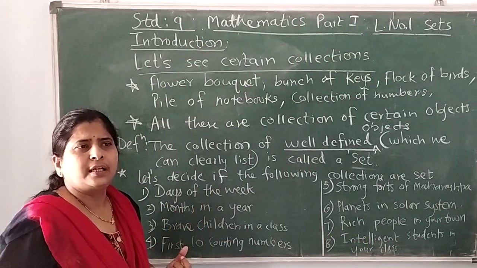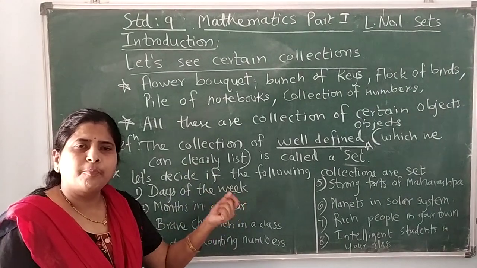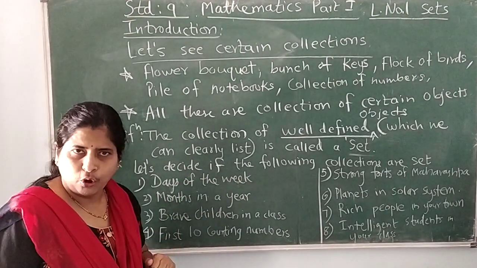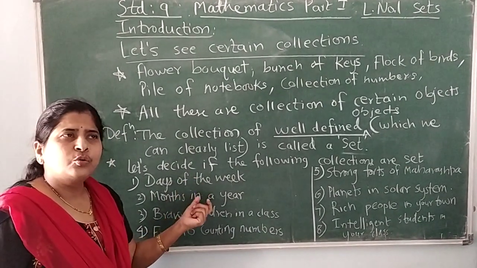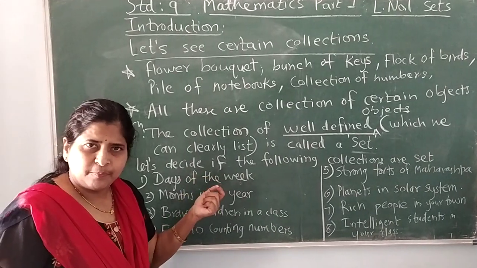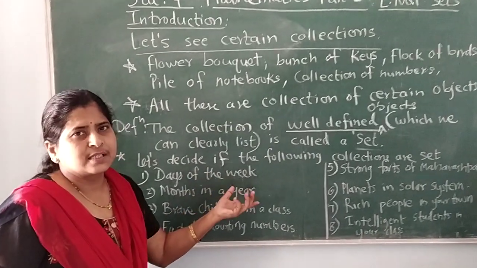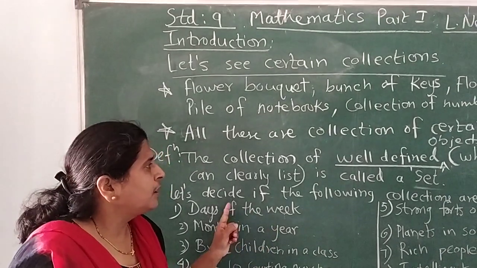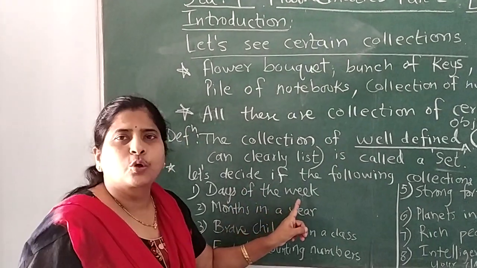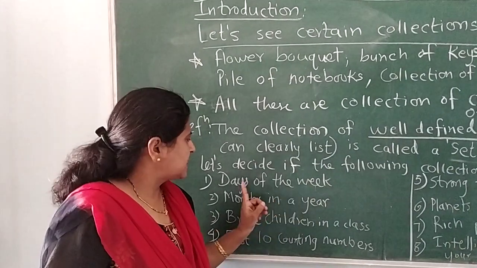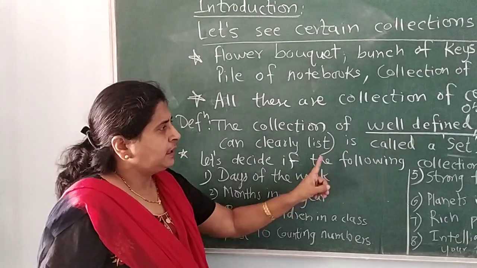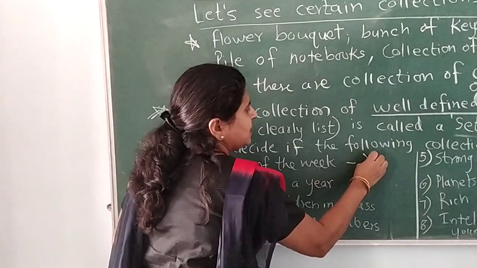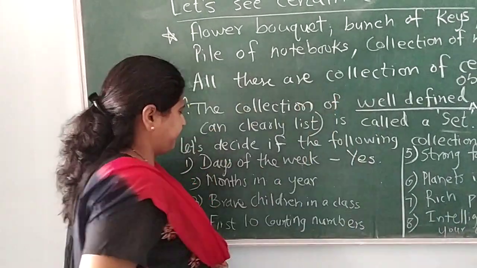We can certainly tell whether Wednesday belongs to such a group or not. Or if I ask you, does January belong to that group? Your answer will be no. So we can certainly tell about the objects in this group. So this collection is certainly a set. Yes, it is a set.